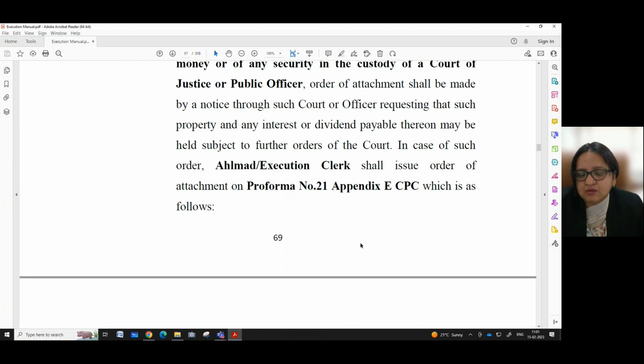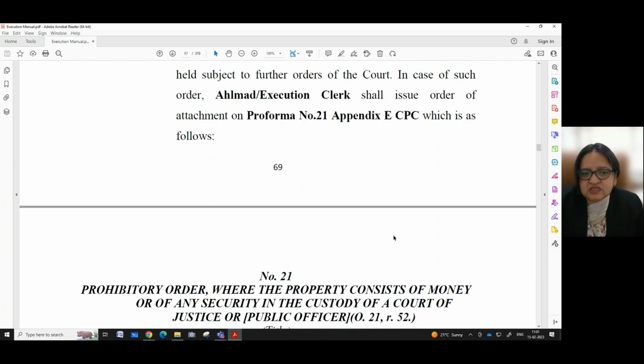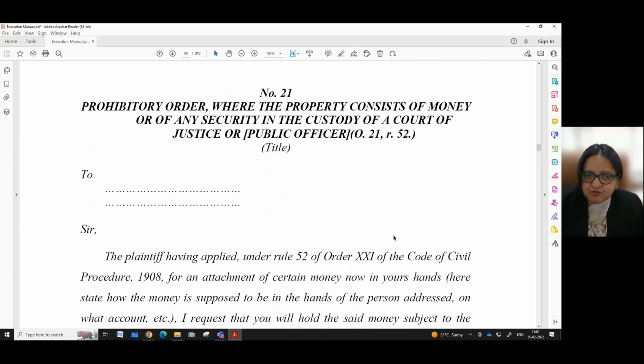In case of such order, the Nazir or execution clerk shall issue an order of attachment in pro forma number 21, Appendix E, CPC, which is as follows. Again, we have provided you with the pro forma number 21, which is a prohibitory order where the property consists of money or of any security in the custody of a court of justice or public officer.